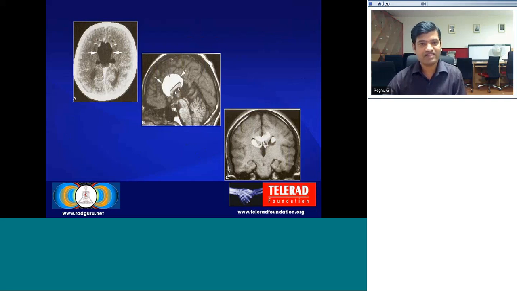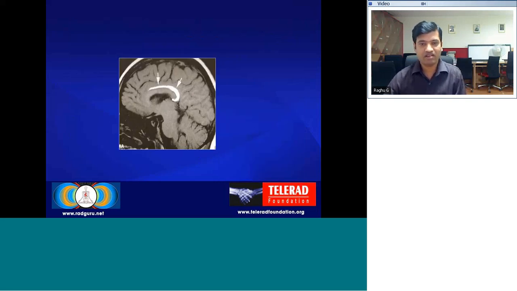Then you can see that there is a fat density area in the region of the corpus callosum seen on CT as well as on serial MRIs. This is a case of corpus callosum lipoma. This is again another ribbon-shaped, C-shaped corpus callosal lipoma seen here.